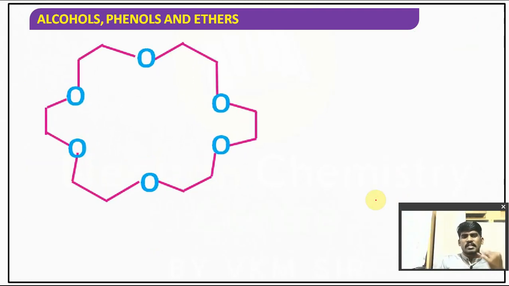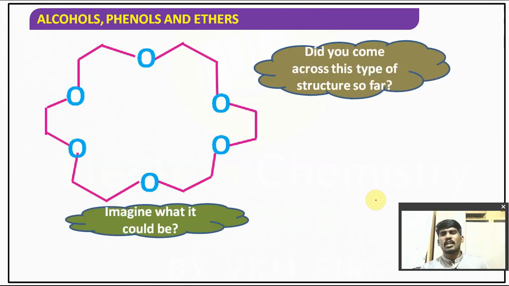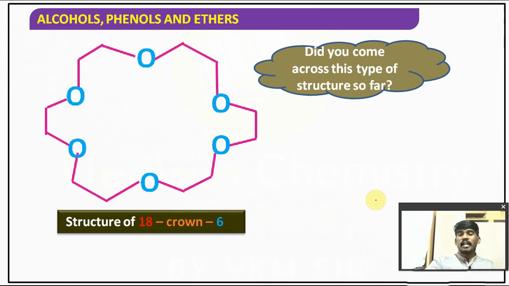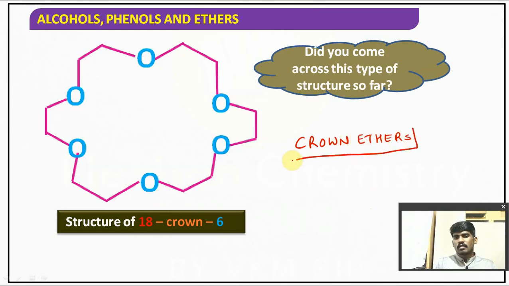Observe it in zoomed mode. This type of compound is looking so weird. You have never come across these types of structures, right? Did you come across these types of structures so far? Imagine what it could be. It is also ether, but what type of ethers are those? These are called crown ethers.